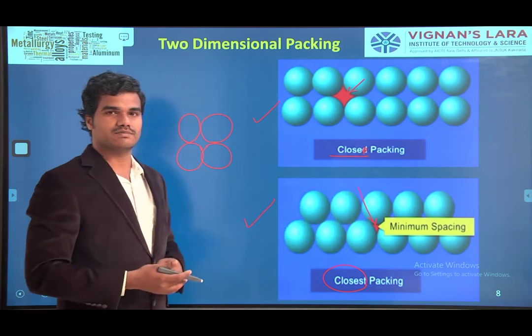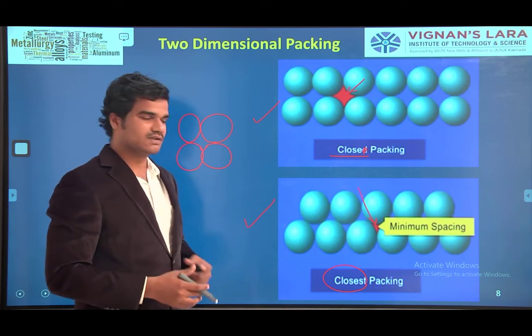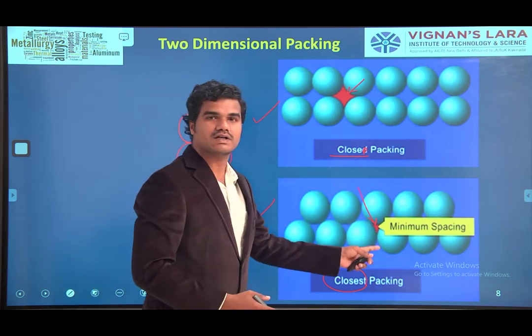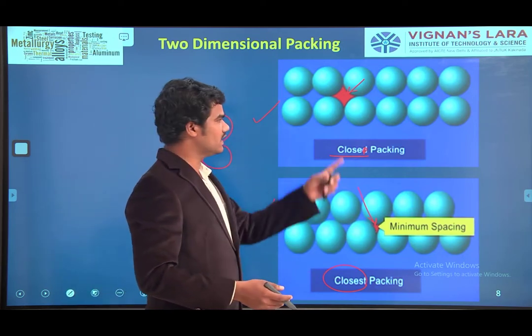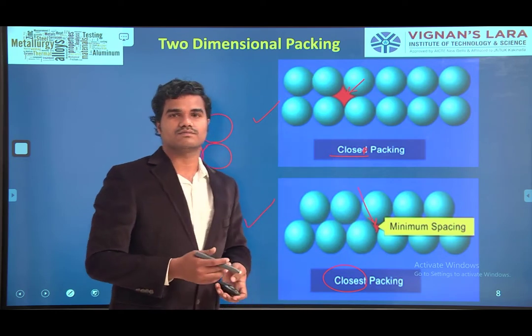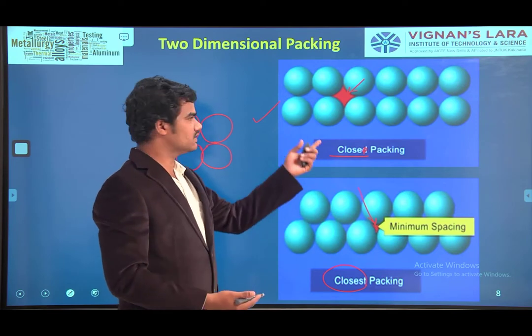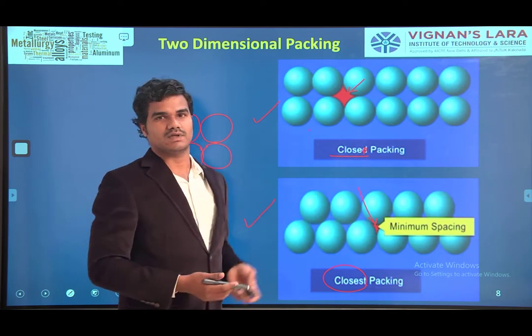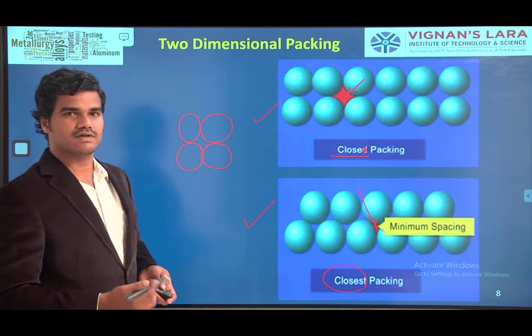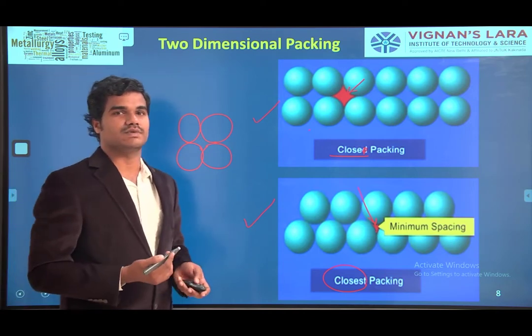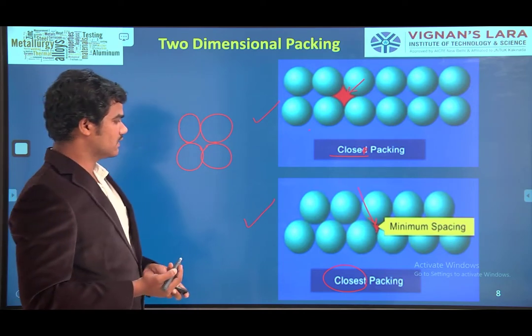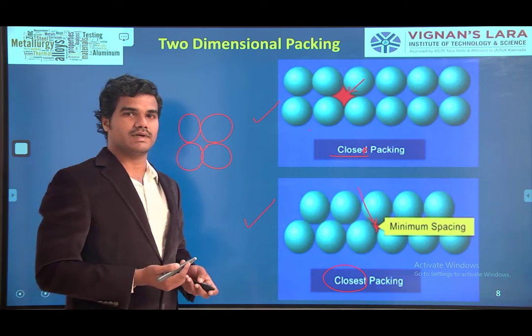Close packing and closest packing. What is the difference? Here the voids or space between the atoms is very less. There the space is more. In this way also atoms can arrange in a metal. So these are the examples of one-dimensional packing and two-dimensional packing. Close packing and closest packing.